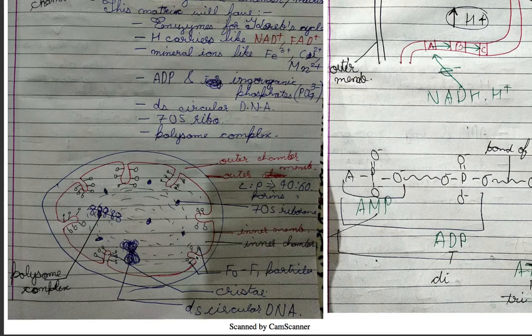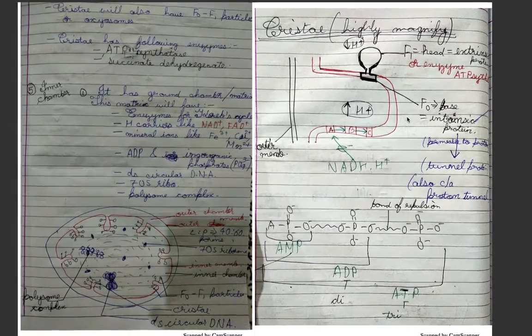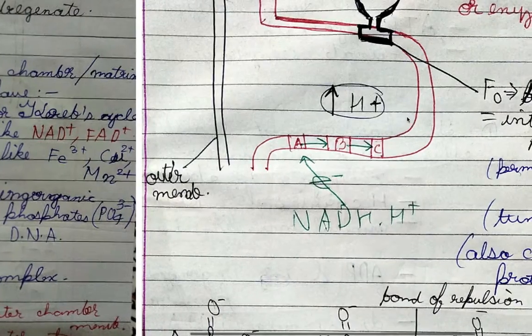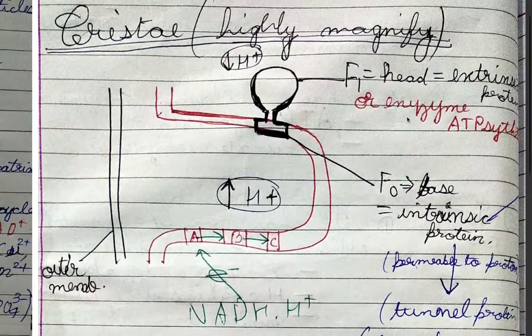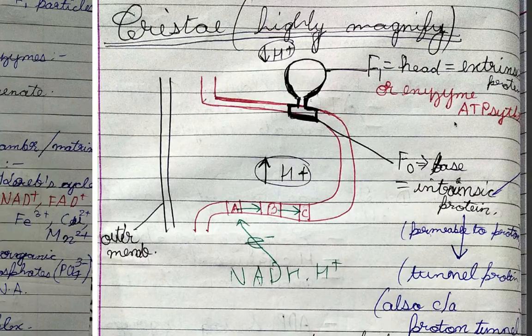F0 F1 particles are along the cristae itself, and again the double-stranded circular DNA and the polysome complex. Now, if we highly magnify the cristae, this is the diagram of cristae. It should be very well in your mind.